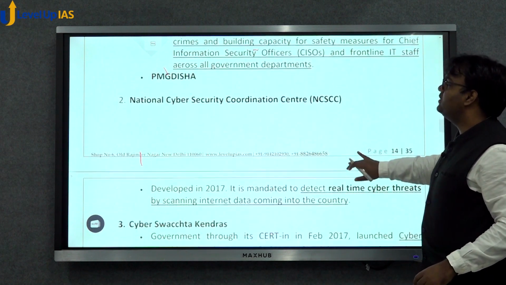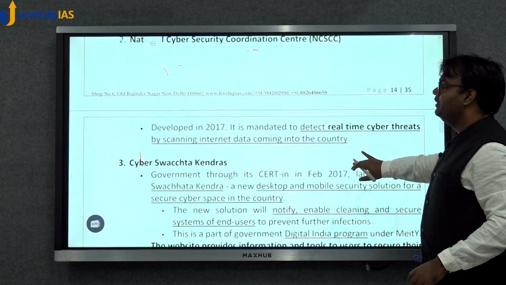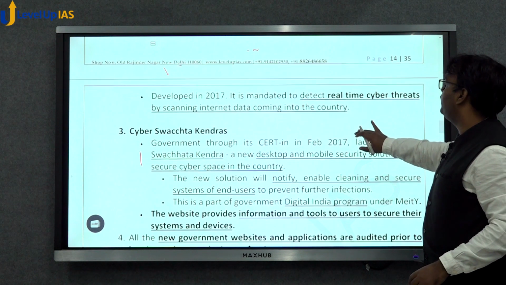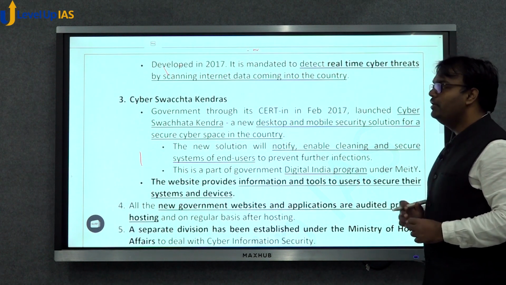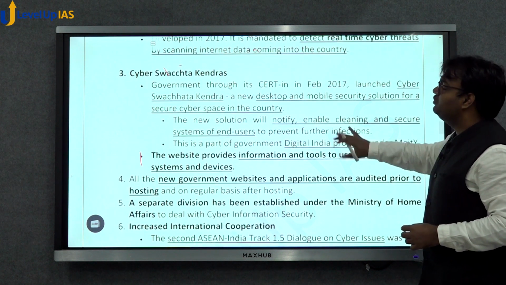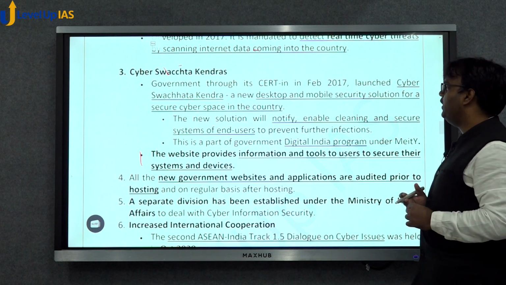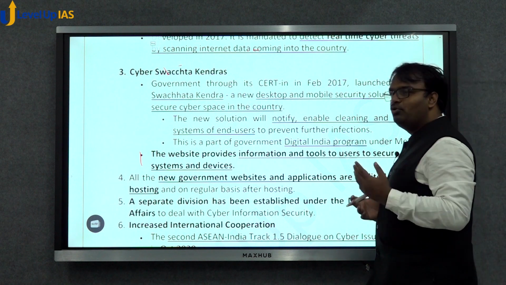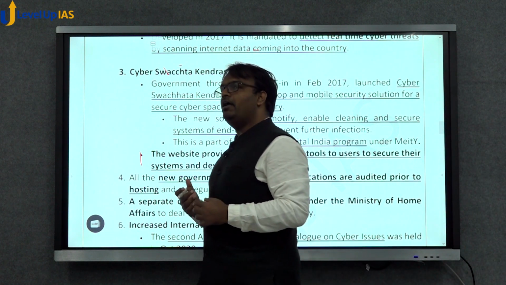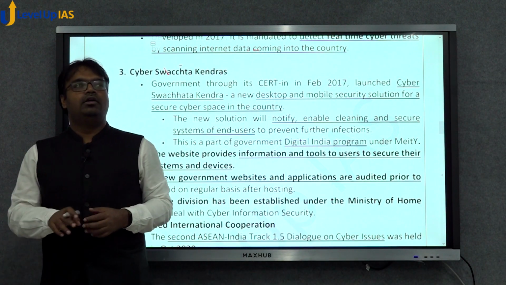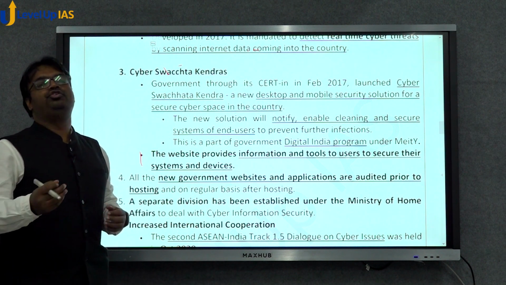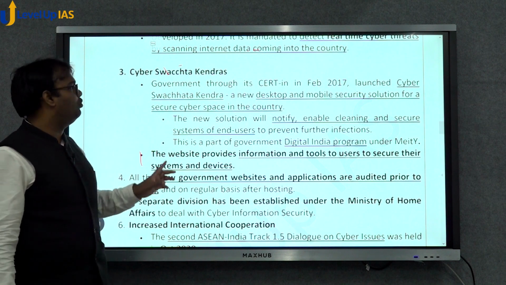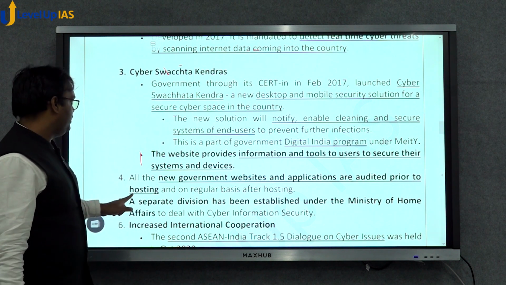Then there is the National Cyber Security Coordination Center. This was developed in 2017 to detect real-time threats by scanning internet data coming into the country. Government also launched the Cyber Swachhta Kendra. Cyber Swachhta Kendra basically are portals through which you can check whether your phones or computers have viruses, and you can also download antiviruses and so on.